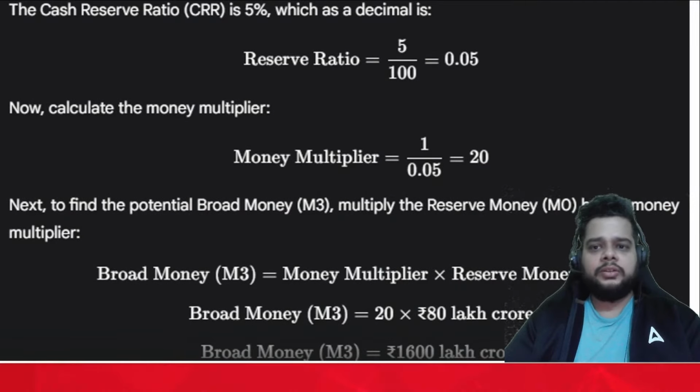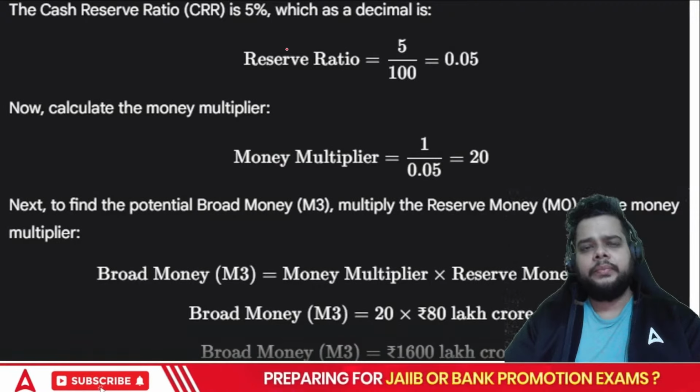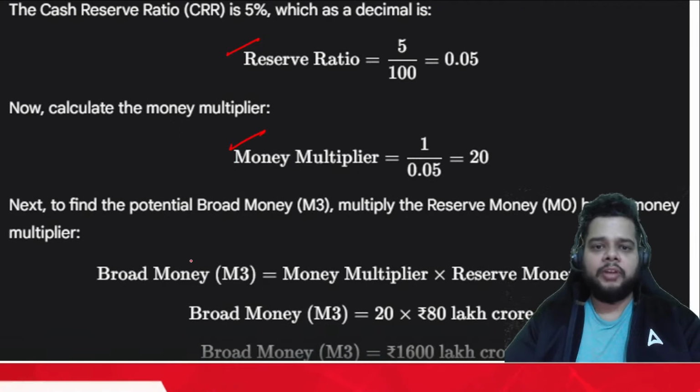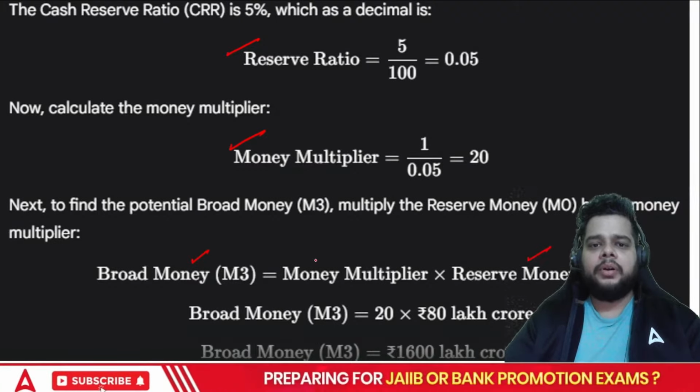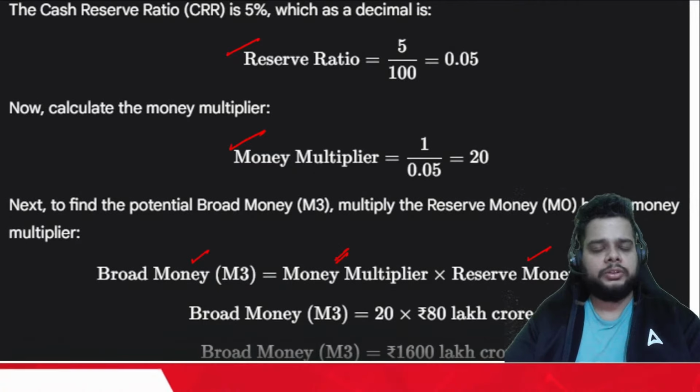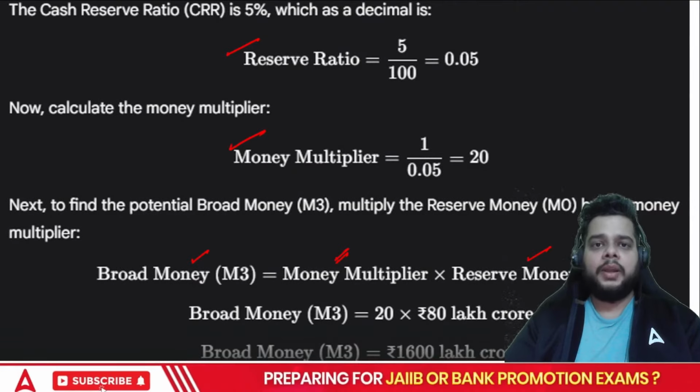Here you can see the calculation is also given. Reserve ratio, you know the formula for money multiplier, then simply you have to put it into the other formula, that is M3 by M naught is equal to your money multiplier. That is why I keep emphasizing that even if you have no practice whatsoever, just by knowing the formula you can solve the question.